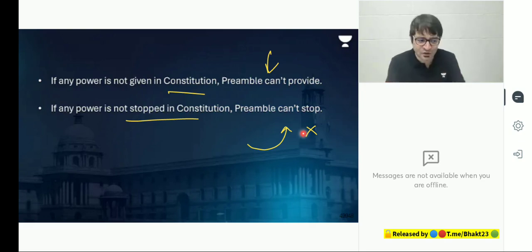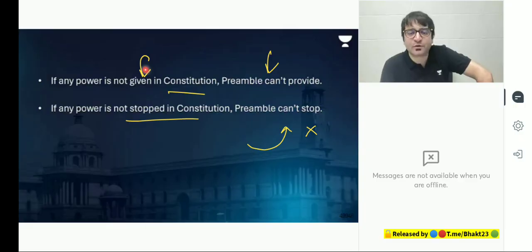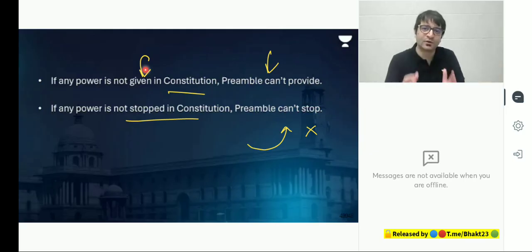No. Why? Because the power to amend the Constitution is given to Parliament. So if that power is explicitly given in the Constitution, not stopped in the Constitution, the preamble cannot be invoked to stop it. And if any power is not given in the Constitution, the preamble can't provide it. In a sense, can we change our Constitution from republic to monarchy? This power is not given in the Constitution. So the preamble also cannot provide it, saying since you are sovereign, you can do this. No, this is not a power provided by the Constitution. That is what the preamble of the Indian Constitution is.